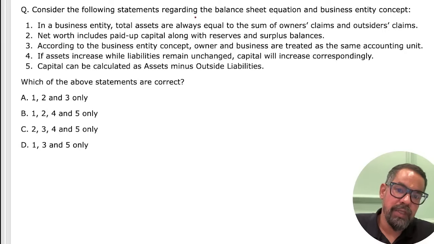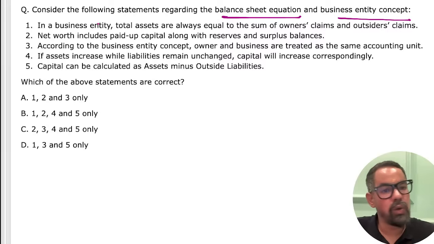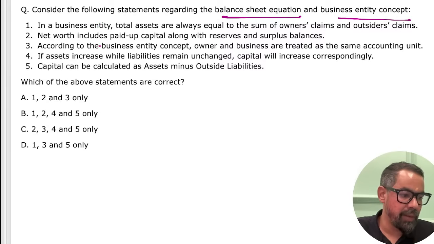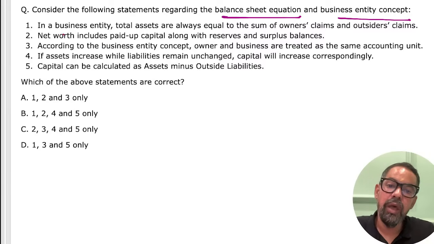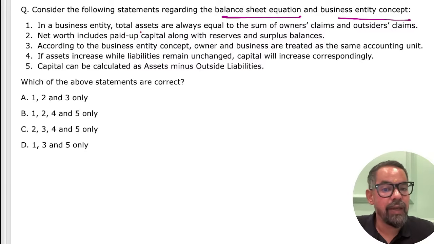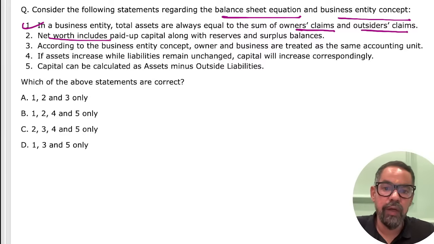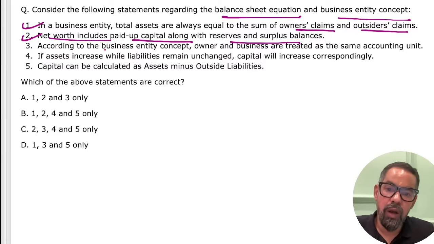So consider the following statements regarding the balance sheet equation and business entity concept. This question is for 2 marks, let's say. Ashima ma'am, Muniswamy sir, Susil sir, everyone is saying option B. So what will be your correct answer? In the business entity concept, total assets are always equal to owner's claim, capital, plus outside claim, liability. True. Net worth includes paid up capital along with reserve and surplus, retained earning. True.